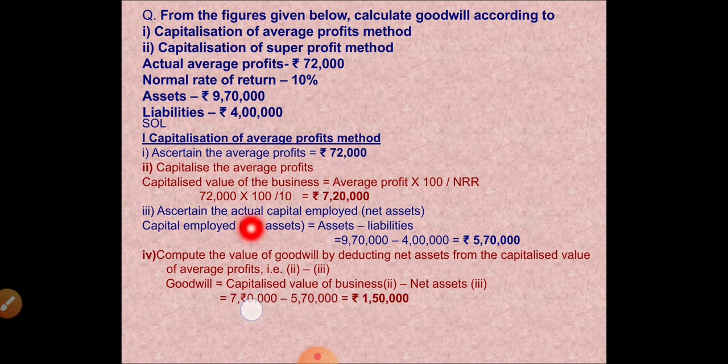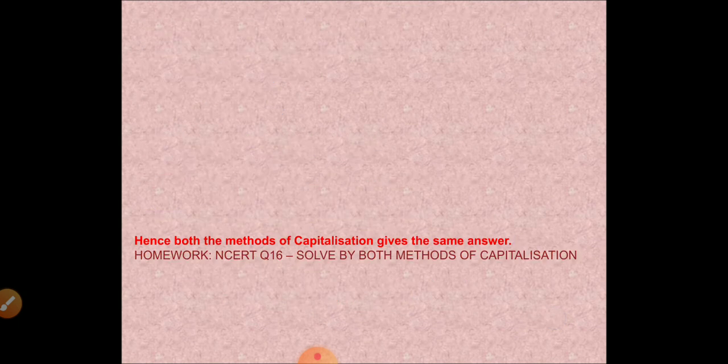It is 7,20,000. Children, here again there is a mistake. It is 7,20,000, not rupees symbol. What happened? I just did control find and replace, and I wanted to replace all number 2 into rupees symbol. It so happened all the 2's got converted to rupees. So this is actually 7,20,000 minus 5,70,000. Goodwill is 1,50,000. So this is how you calculate goodwill by capitalization of average profits method.